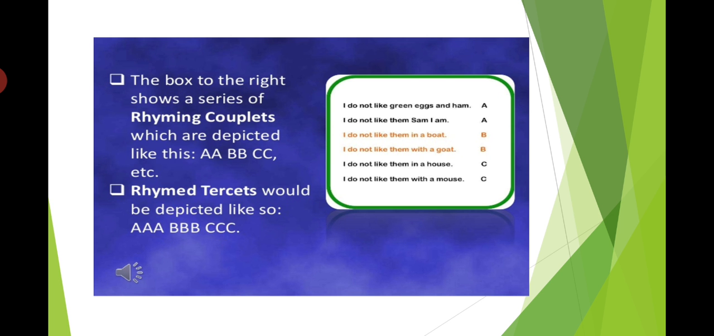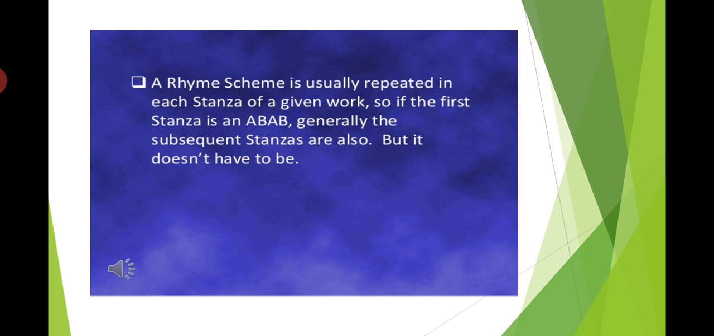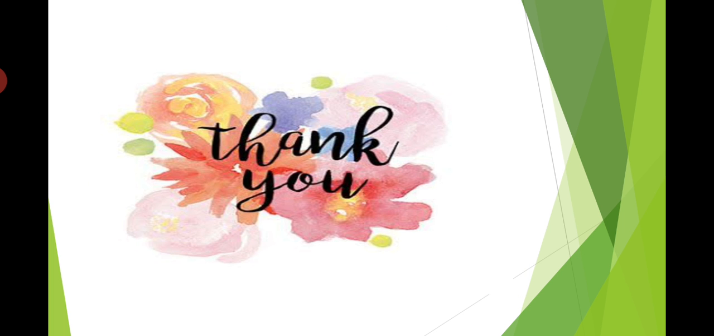Likewise, there are rhyming tercets also, where the rhyme will be repeated three times: AAA, BBB, CCC. A rhyme scheme is usually repeated in each stanza of a given work. So if the first stanza is ABAB, all the subsequent stanzas will follow the same rhyme scheme. So a particular poem will follow a particular rhyme scheme.